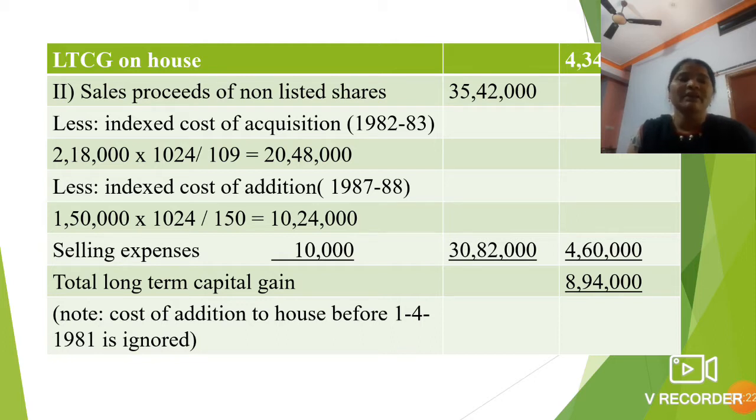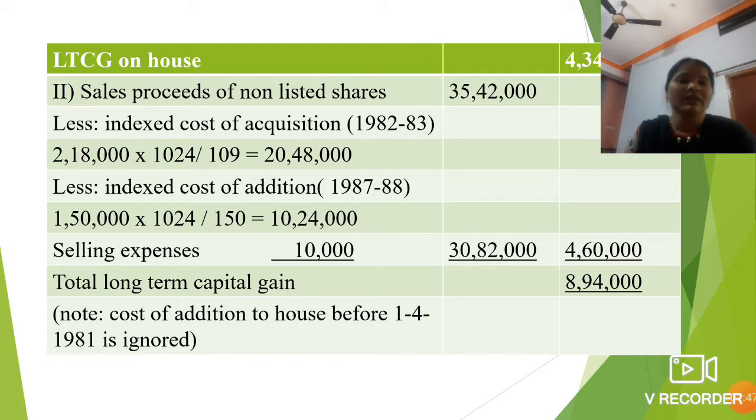So as per the equation, the cost of acquisition first of all we have to calculate. 2,18,000 is given in the question, into 1,024 divided by 109, that is the cost inflation index. The calculated amount of the indexed cost of acquisition is 20,48,000, take it into the inner column only.